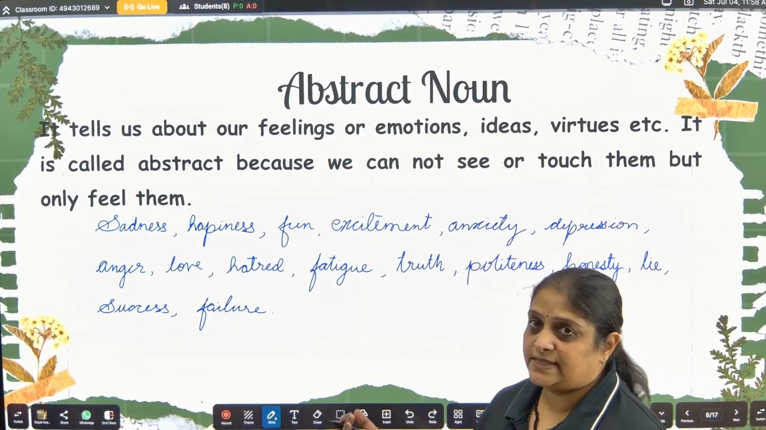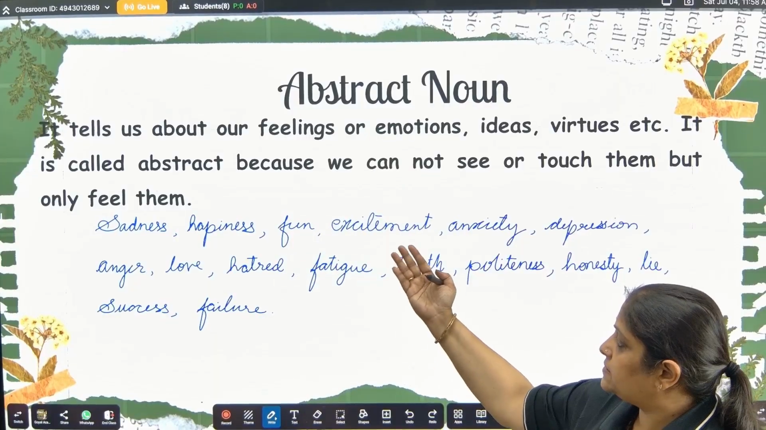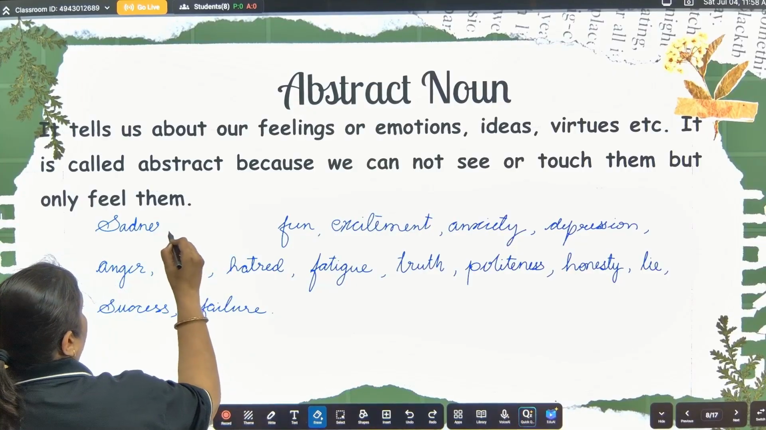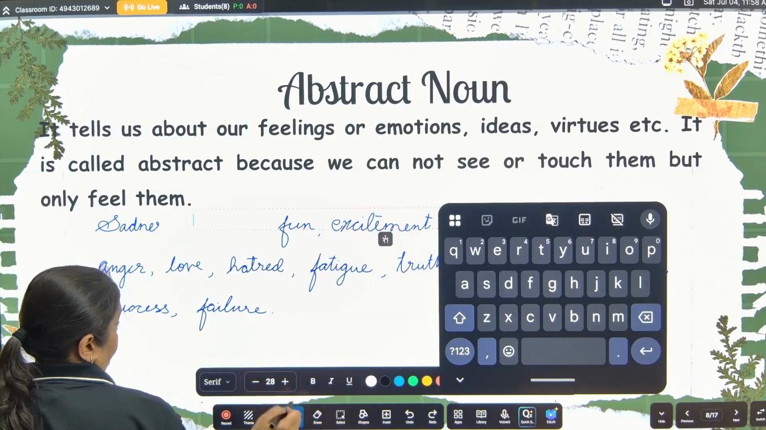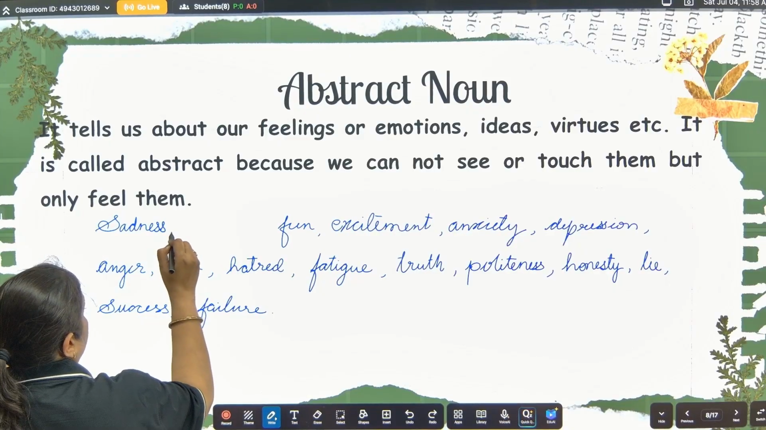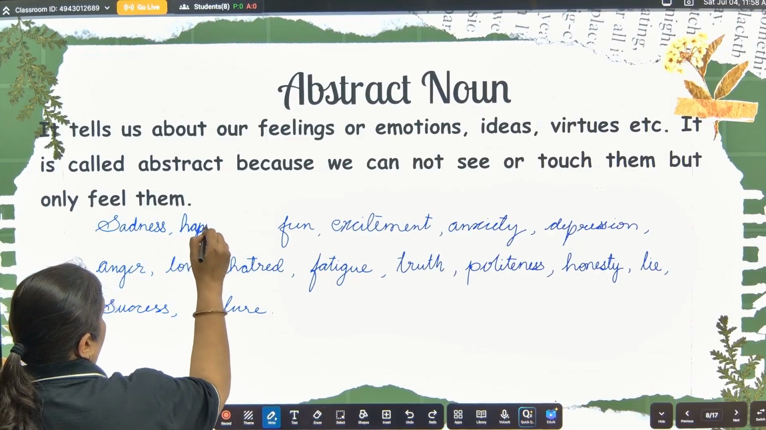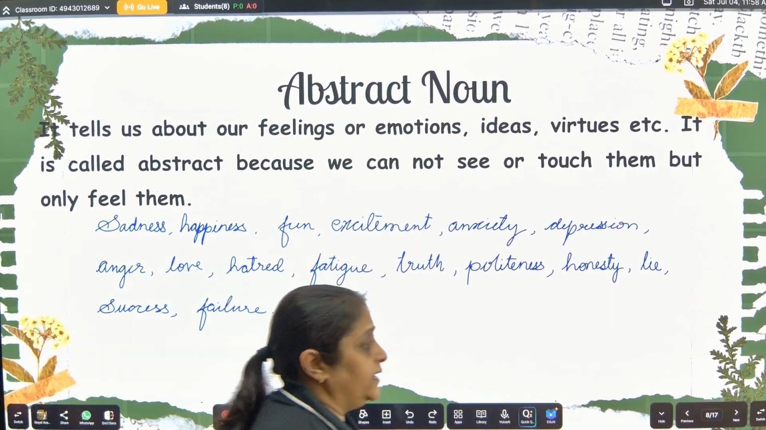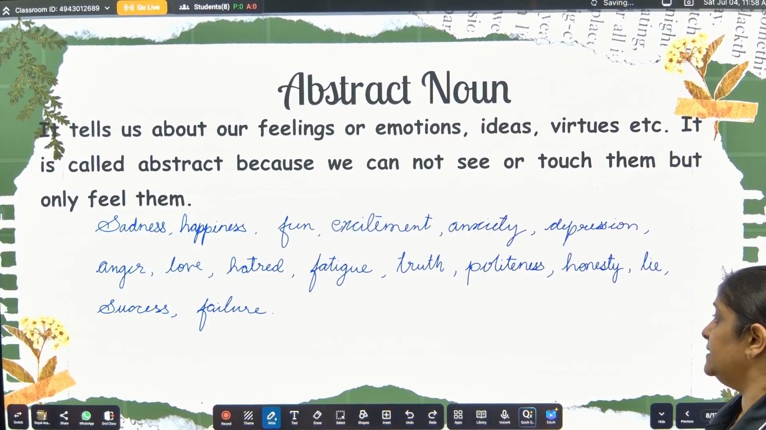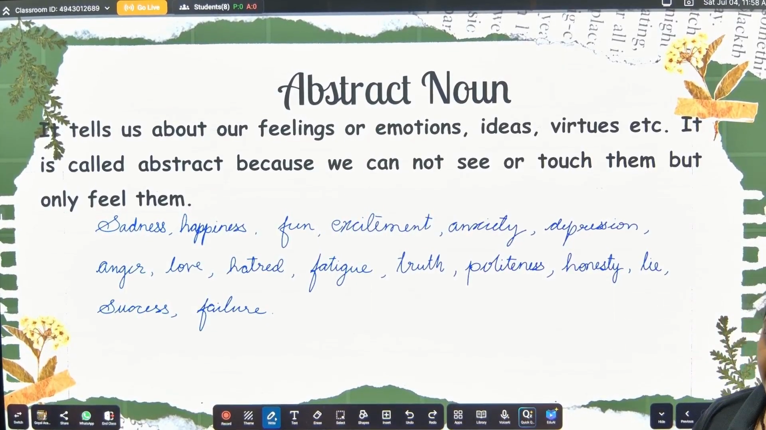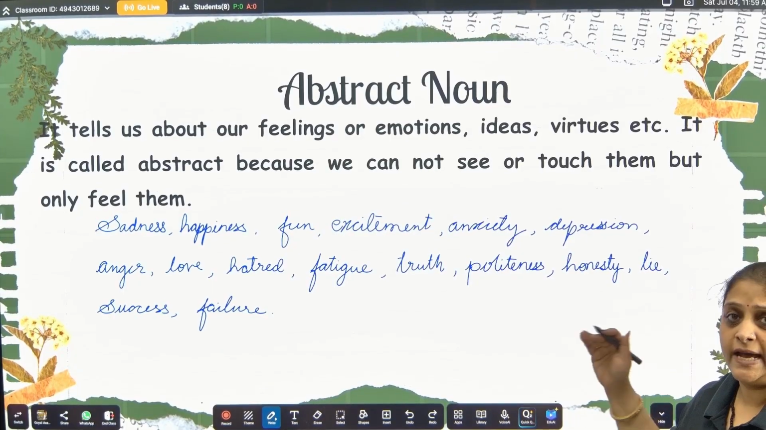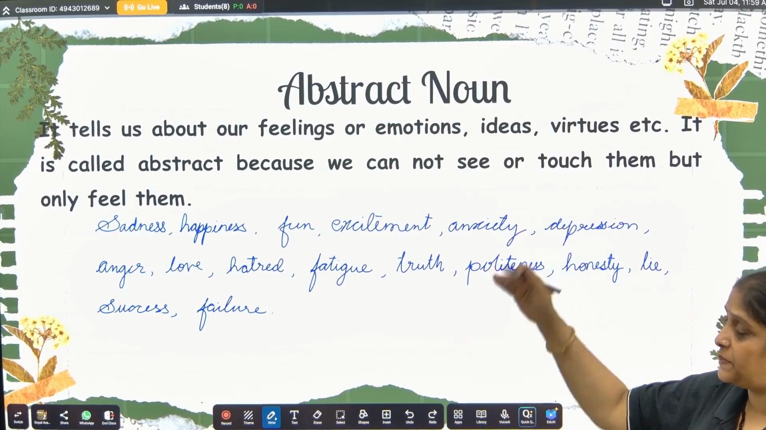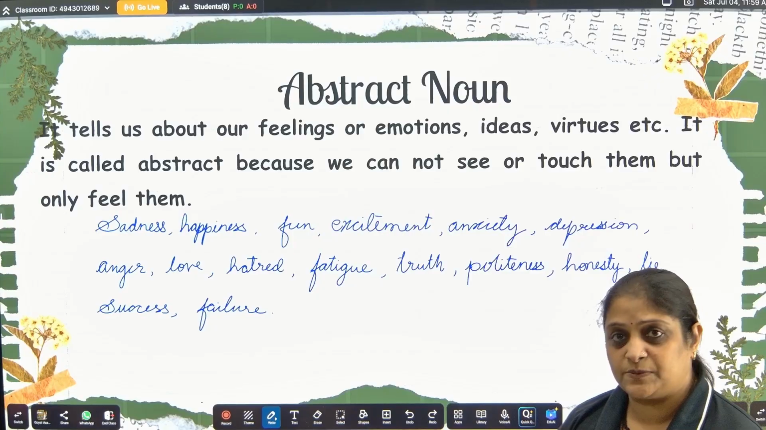These are some examples. Once again, I'll tell you: sadness, happiness, fun, excitement, anxiety, depression, love, anger, hatred, fatigue, truth, politeness, lie, success, failure, etc. All these are examples of abstract noun, right? I think this must be clear to you.